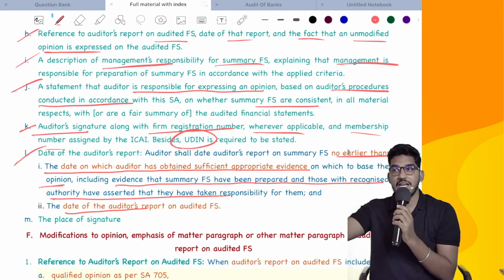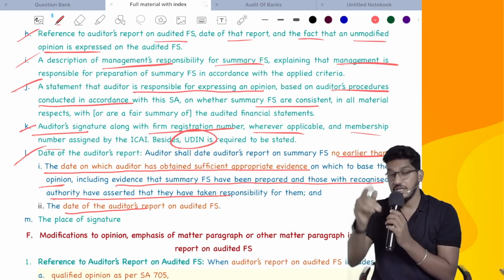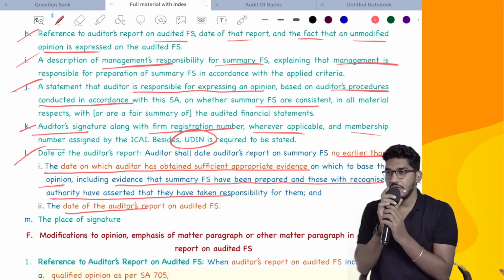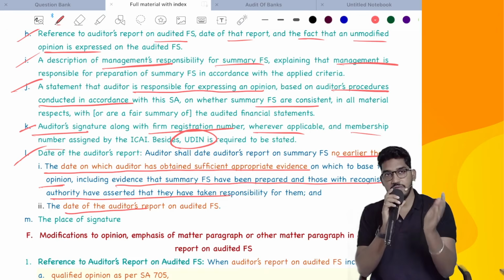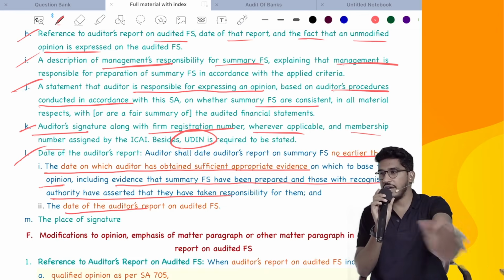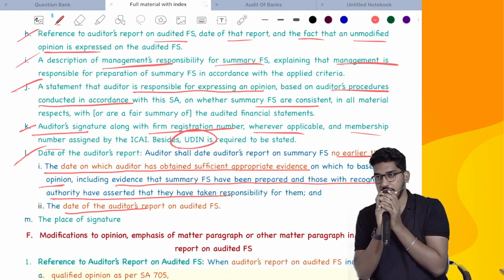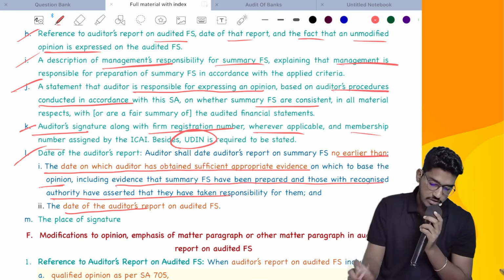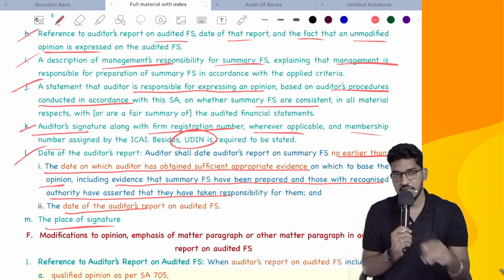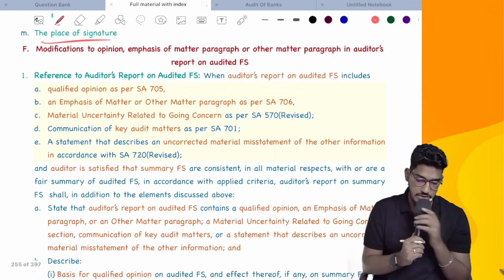And it should not be earlier than the date of auditor's report on audited financial statements. That means you can't date the audit report on summary financial statements before the audit report on complete financial statements. So you should always date it either on the same day, also if you do it fine, but it can't be earlier. Next. Along with that, you have to also mention the place of signature. The place wherever you are signing, that also has to be mentioned.